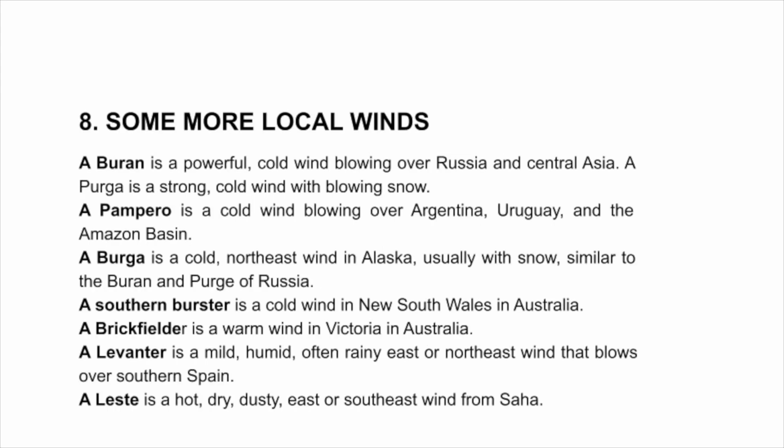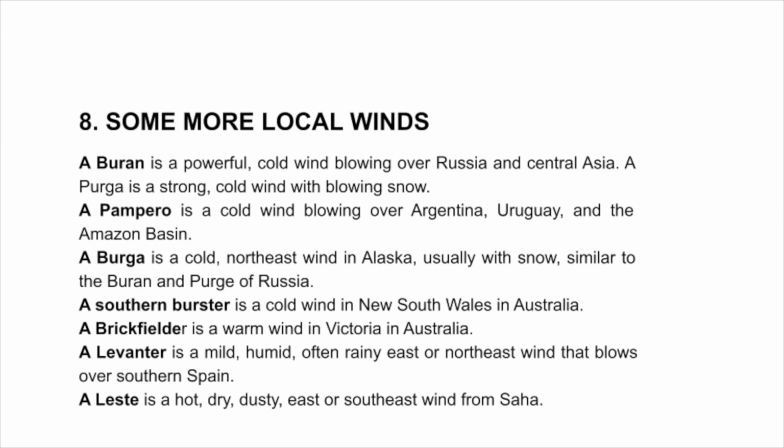8. Some more local winds. A buran is a powerful, cold wind blowing over Russia and Central Asia. A purga is a strong, cold wind with blowing snow. A pampero is a cold wind blowing over Argentina, Uruguay, and the Amazon basin. A burga is a cold, northeast wind in Alaska, usually with snow, similar to the buran and purga of Russia. A southerly buster is a cold wind in New South Wales in Australia. A brickfielder is a warm wind in Victoria in Australia.